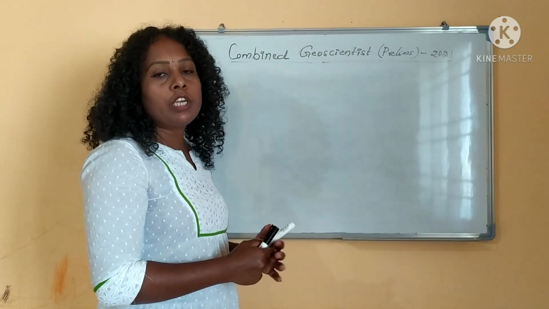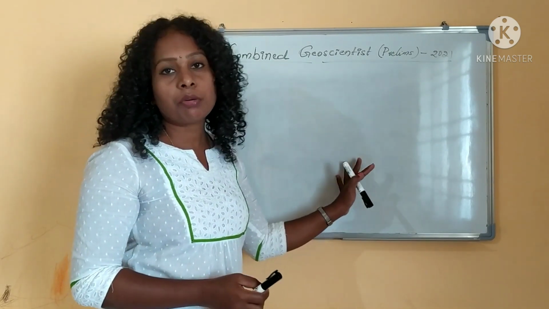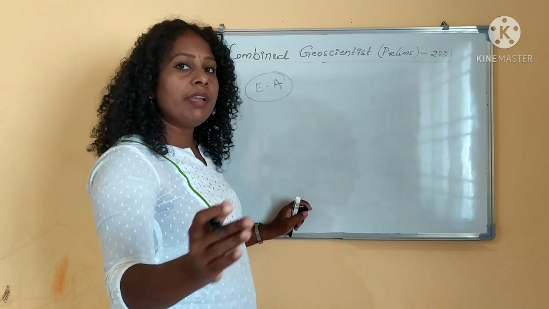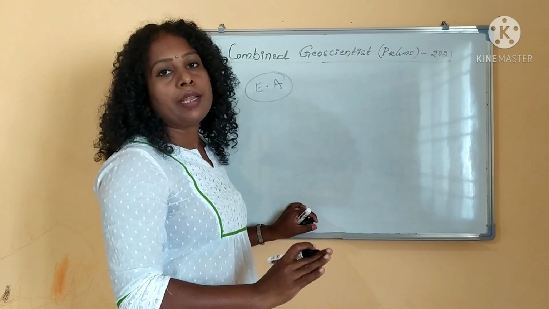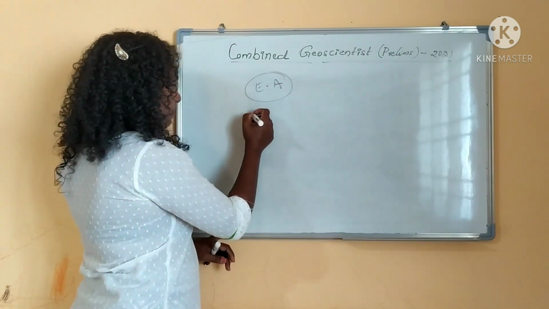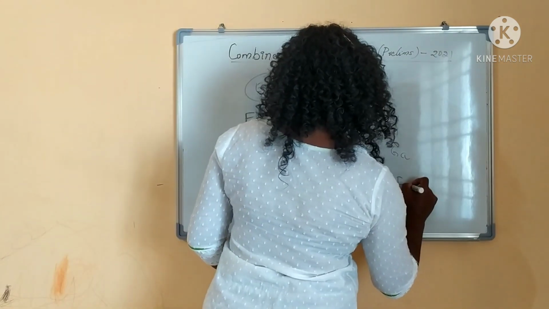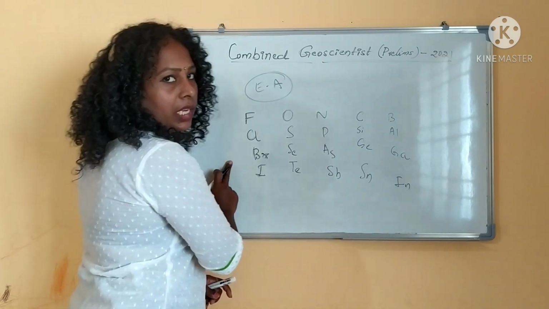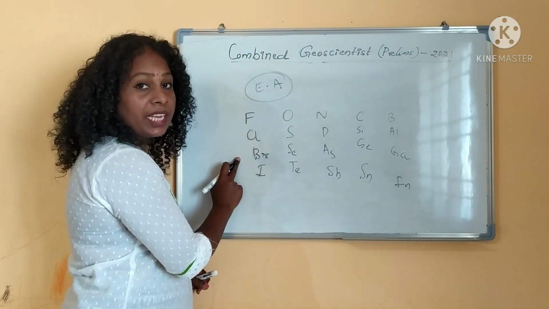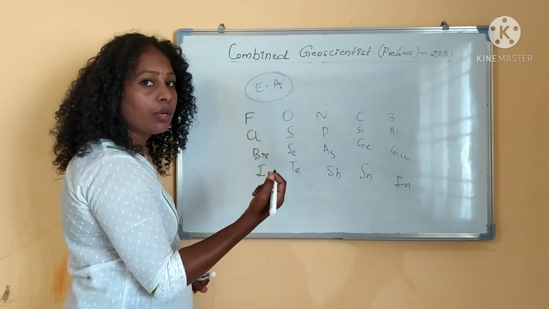One more thing I would like to say: earlier, when I was speaking about ionization energy, I said electron affinity another time. What is electron affinity? The energy released when an electron is added to a neutral atom. Okay, I am writing the periodic table: fluorine, chlorine, bromine, iodine. In electron affinity, this group has the highest electron affinity elements. It is very easy for them to attract an electron.